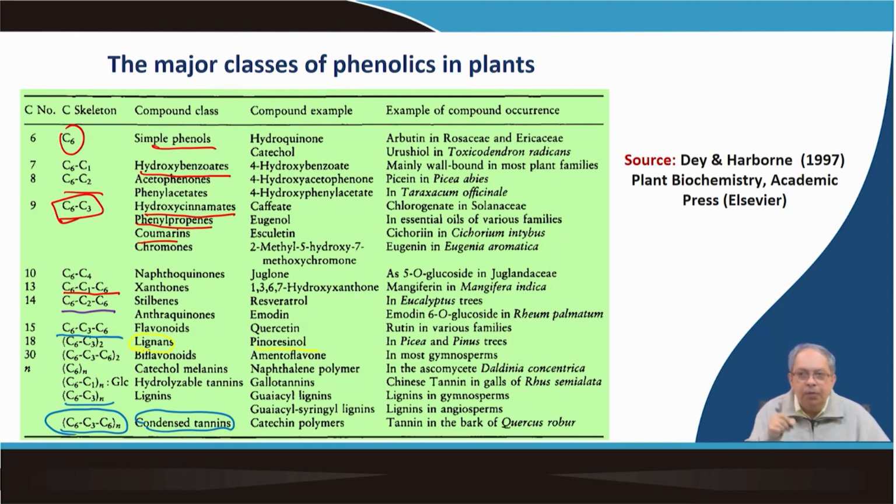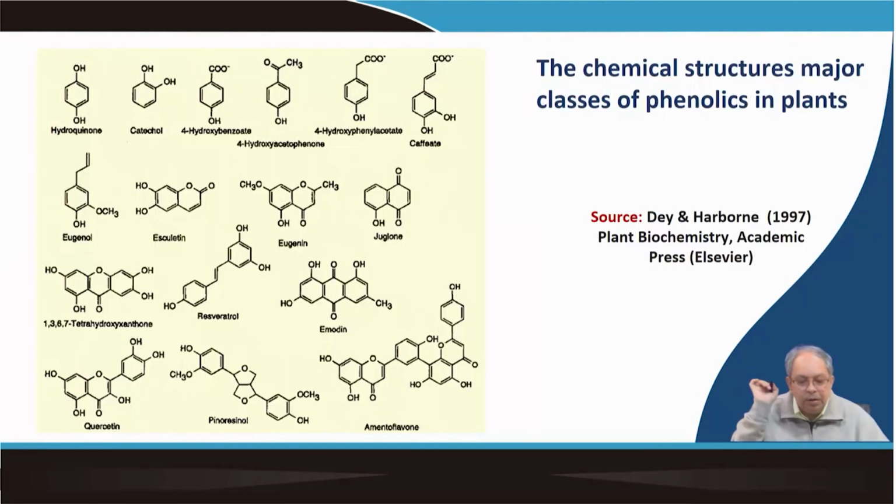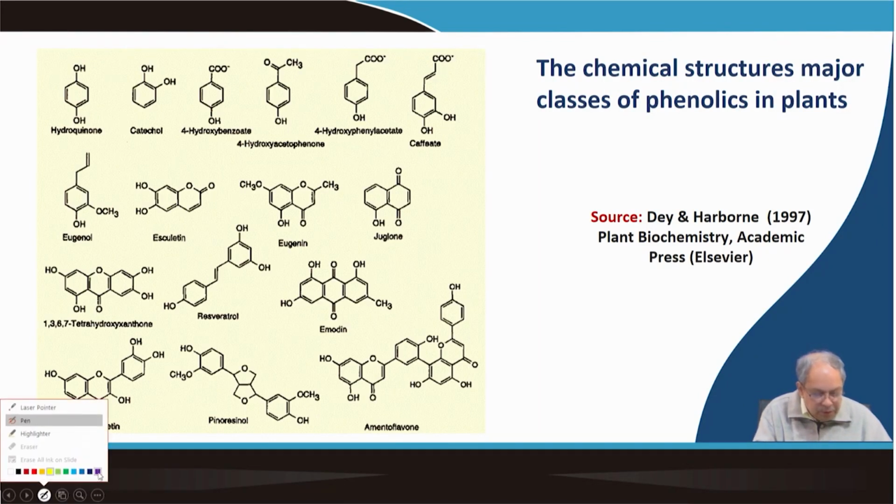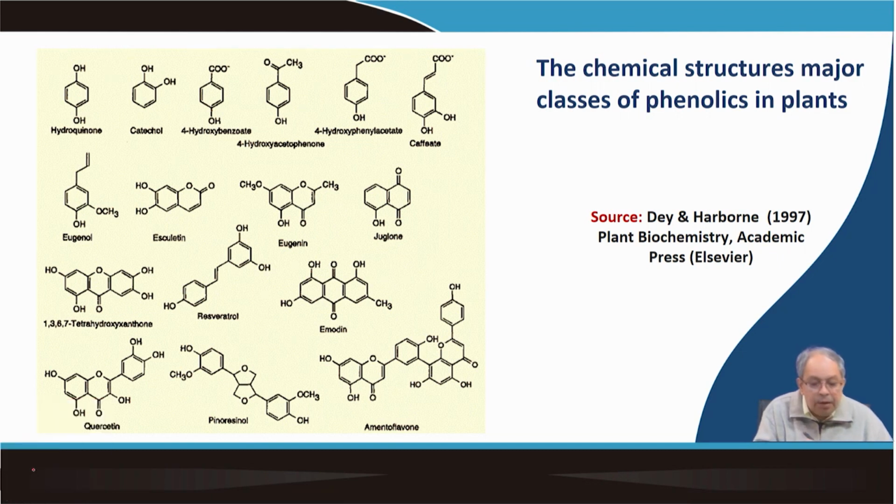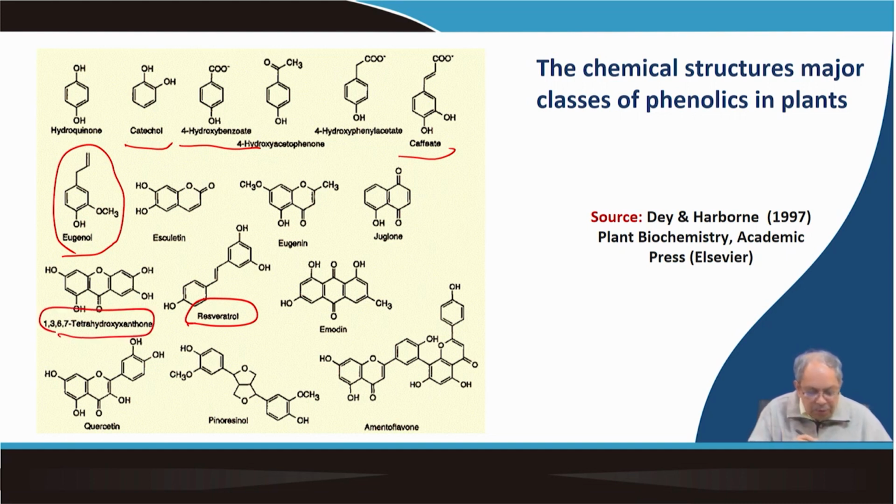All these originate from this shikimate chorismate pathway, and these are some of the structures: hydroquinone, catechol, 4-hydroxybenzoate, acetophenone, caffeic acid, eugenol, we will talk about that, and then resveratrol, we will talk about that, tetrahydroxyxanthones, we will talk about that, quercetin, we will briefly talk, pinoresinol, we will talk, and so many, so on.